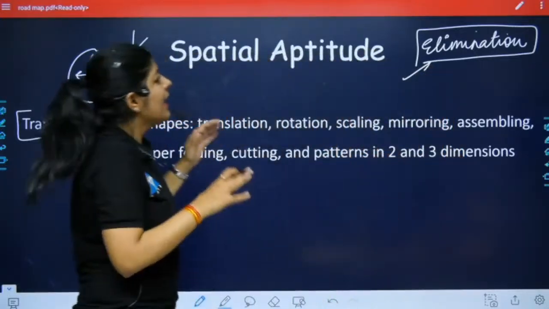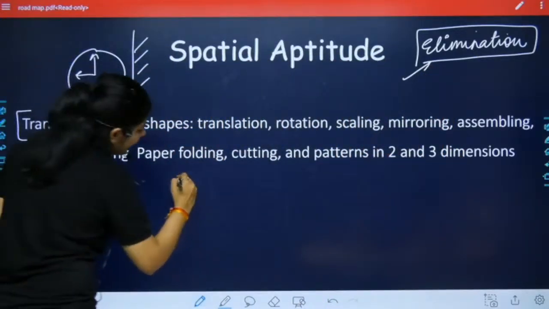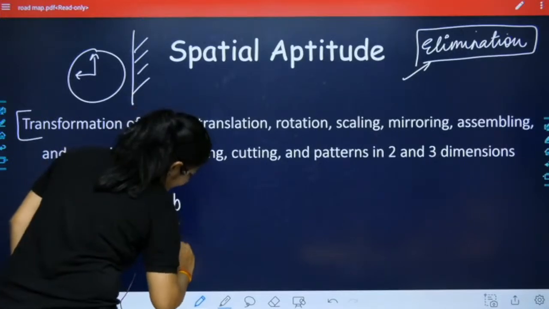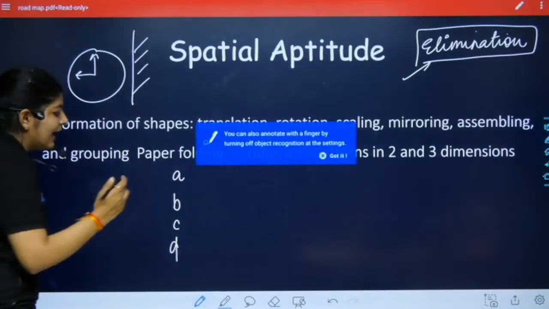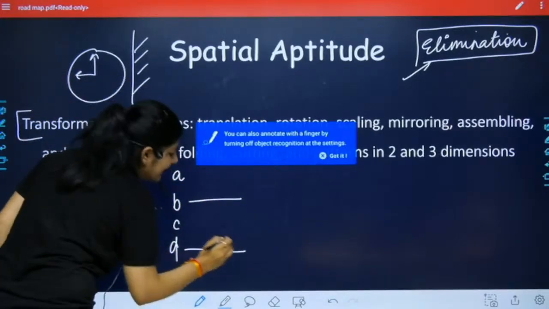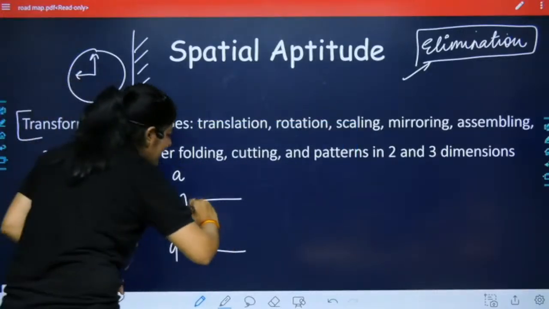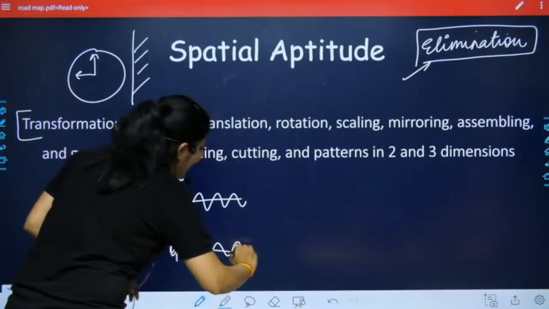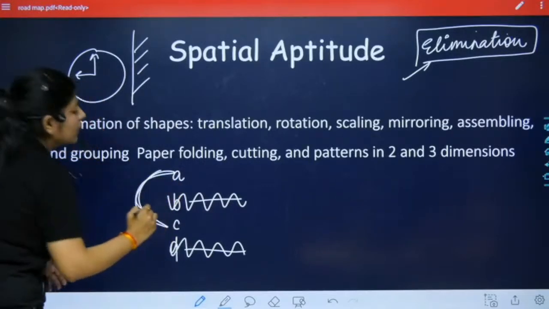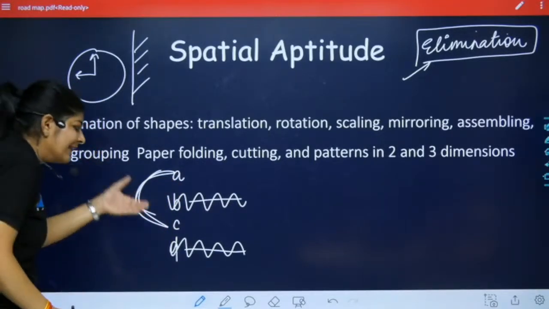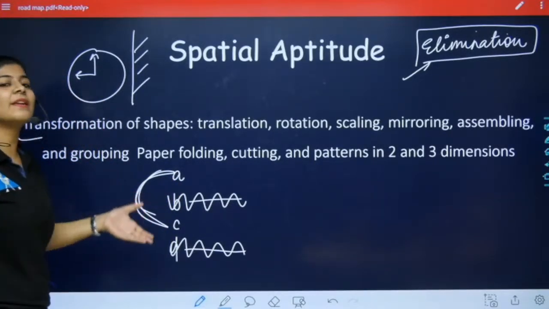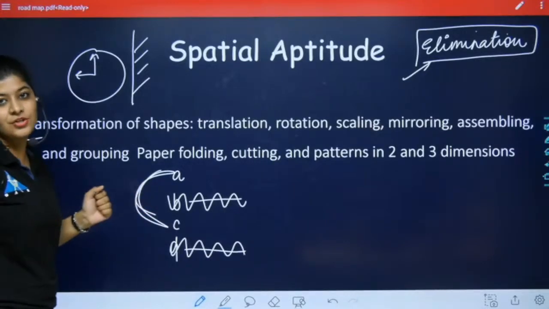If we have 4 options and I know that option B and option D can't be the answer, we can eliminate them and we have 50-50 between A and C. By doing this, we can increase our accuracy in the examination as well.